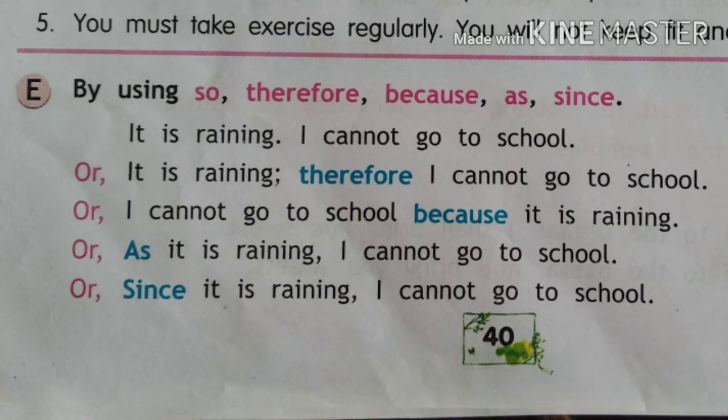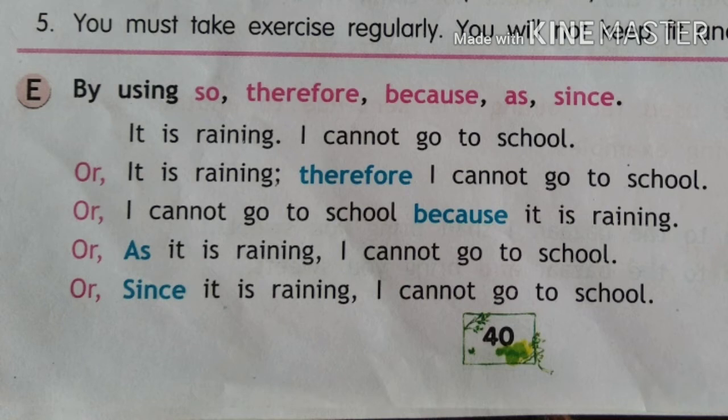Now, how to use the conjunction so, therefore, because, as, and since. So your sentence is, it is raining, I cannot go to school. So you are giving a reason why you are not going. So when we join it with therefore, how will we join?